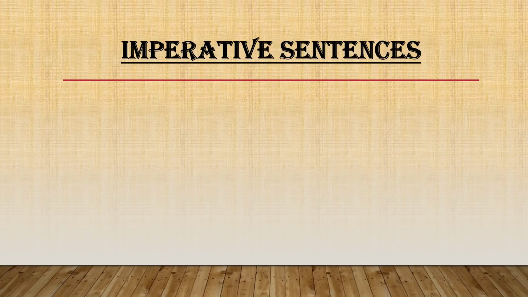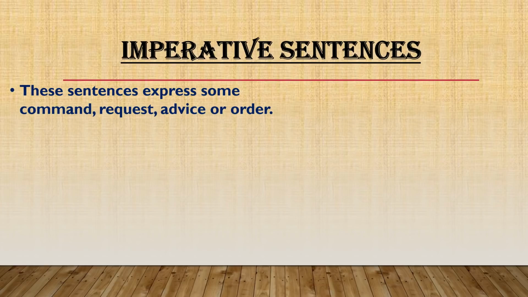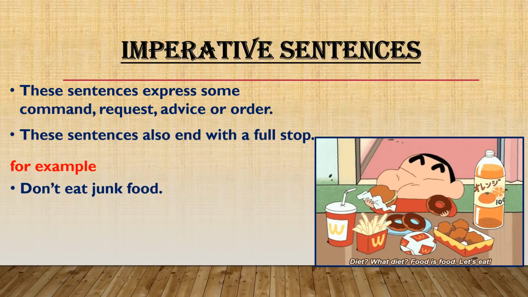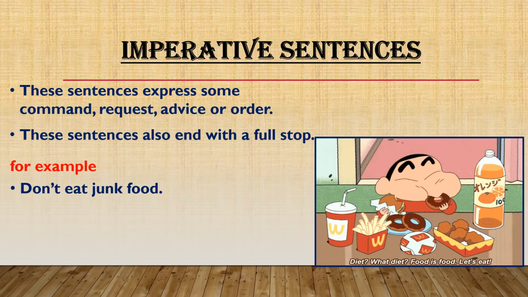Now we come to imperative sentences. Imperative sentences express some command, request, advice, or order. These sentences also end with a full stop. That means whenever we want to give a command, request somebody, give advice, or order somebody, we will use imperative sentences. For example, do not eat junk food. So here I'm trying to order you people not to eat junk food.